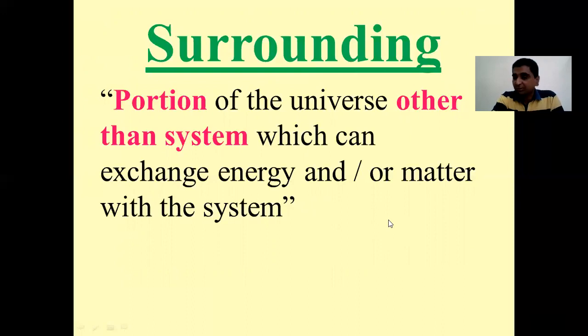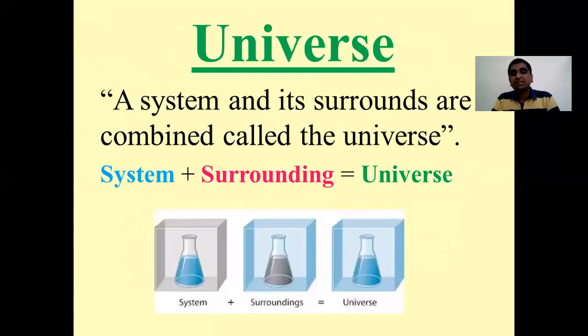That is called surrounding. Now the third definition is of universe.